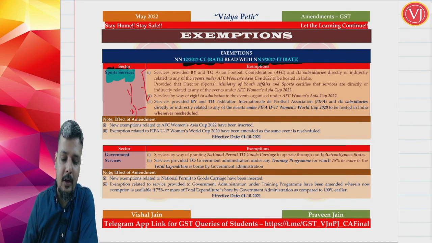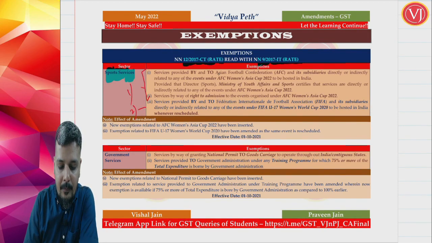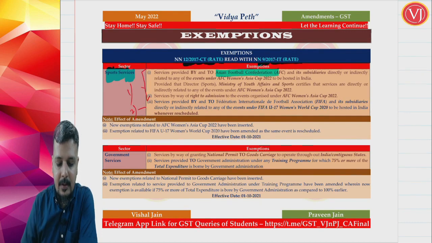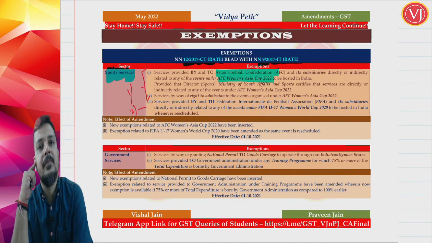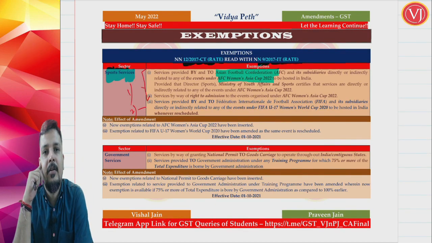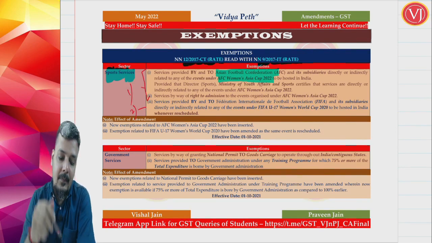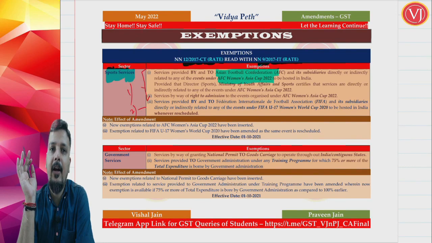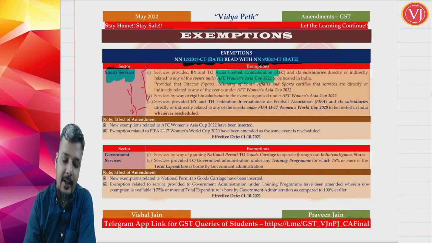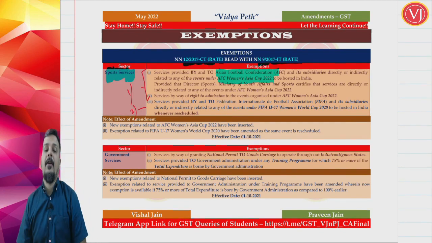Now, what are the first 2 points? The first 2 points are talking about the Asian Football Confederation, which is going to organize a very important event called the Asian Football Confederation Women's Asia Cup 2022, which is going to be hosted in India. So, that is going to be the Women's Asia Cup 2022 hosted in India, under the Asian Football Confederation.